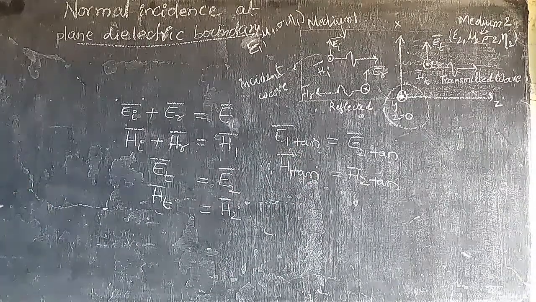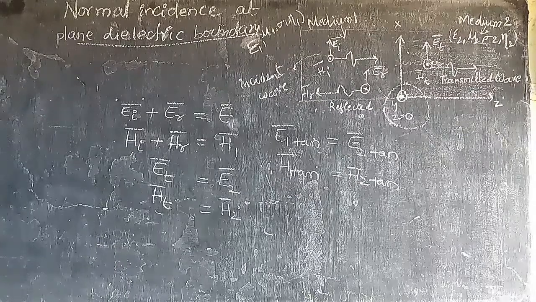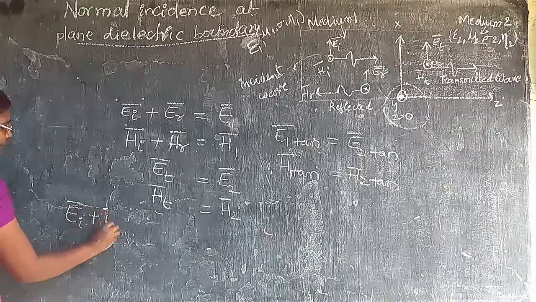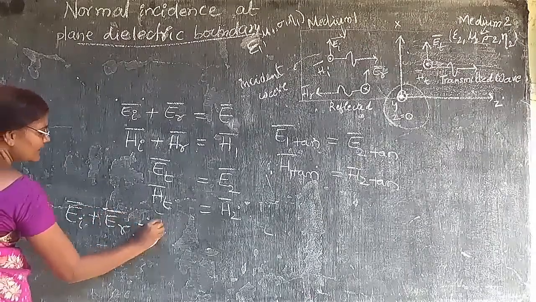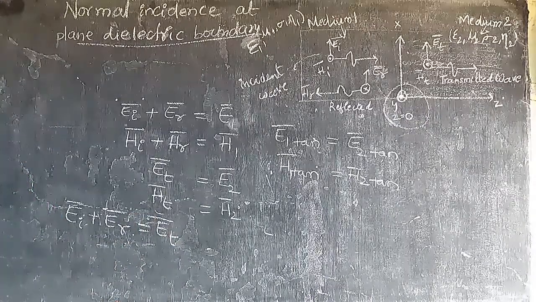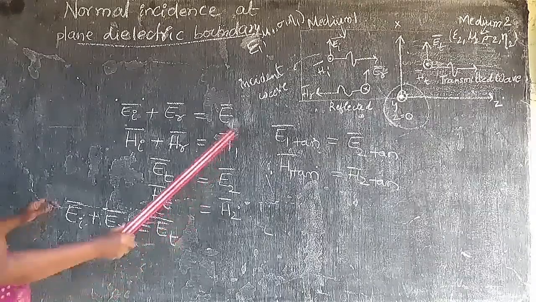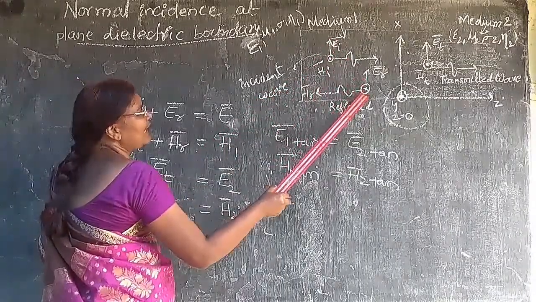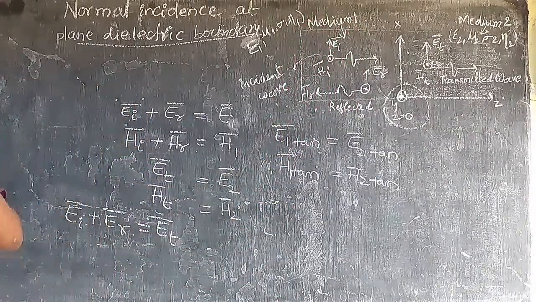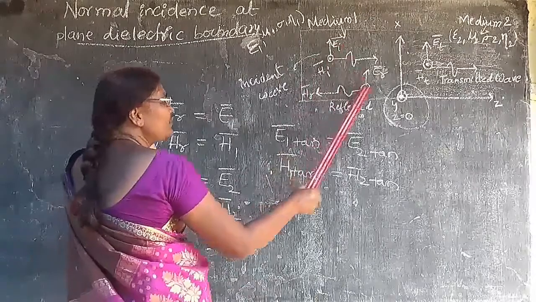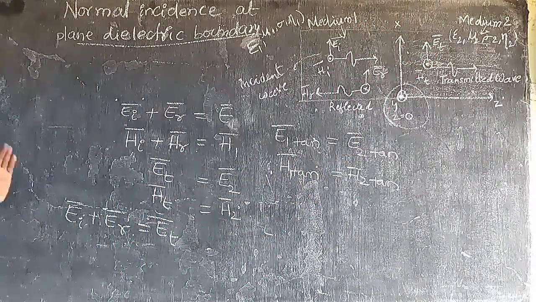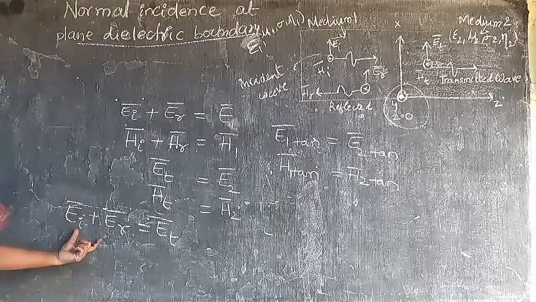Next, we know that EI bar plus ER bar is equal to ET bar. Why am I writing this? Because EI bar and ER bar are in the same direction, so they will mix up to give ET bar. That means the electric field in the second medium will be the resultant of these two fields.